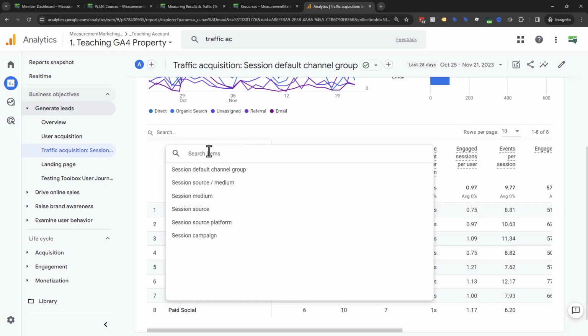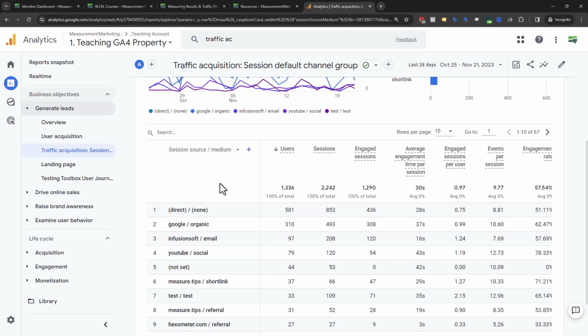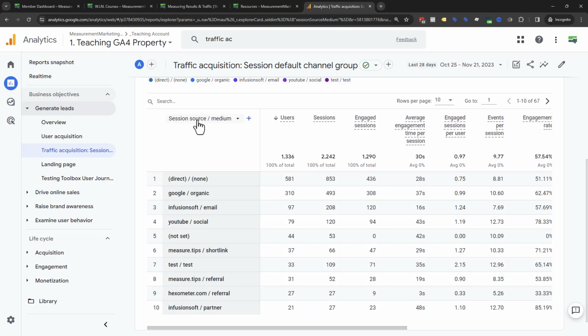So what I do is I switch it to session source medium, because I want to be able to see a little more detail. And this is something that, especially if you've got some experience with the older versions of Google Analytics, you probably are much more used to seeing, the source and medium. So the source is really just the brand name of the traffic source, and the medium is where it's coming from. So let's talk about what Google Analytics 4 does on its own.